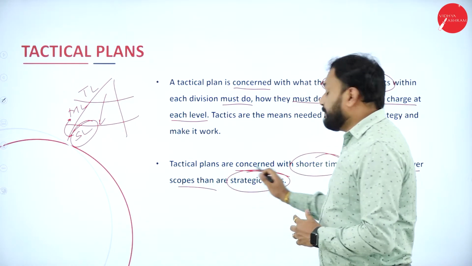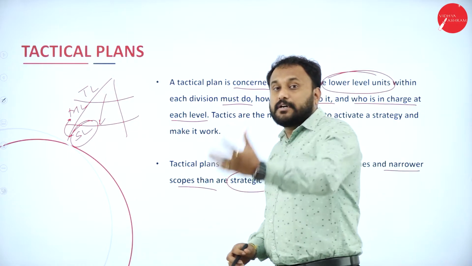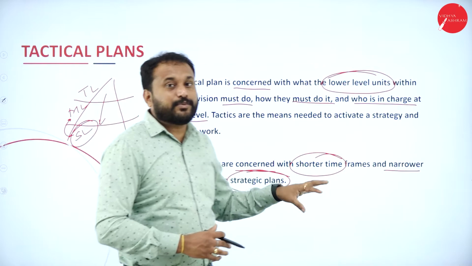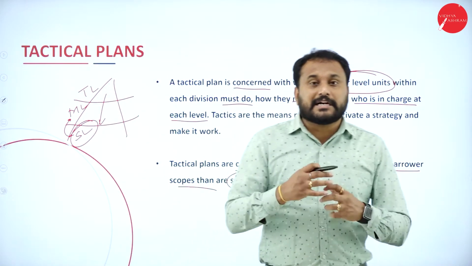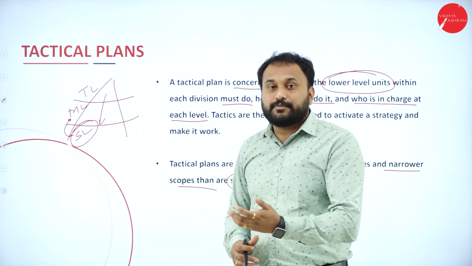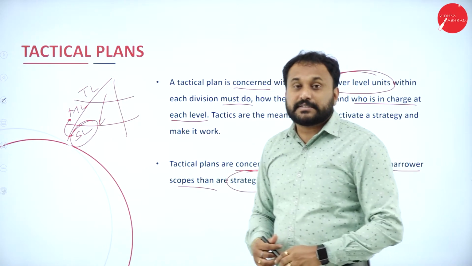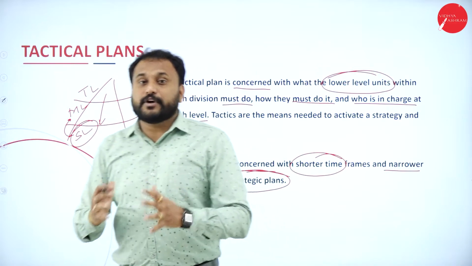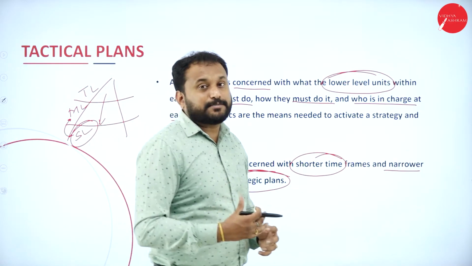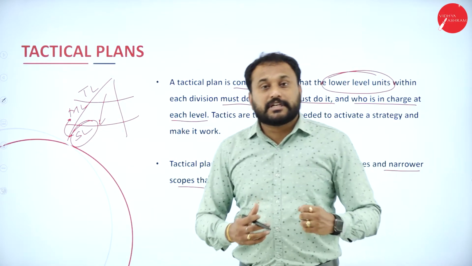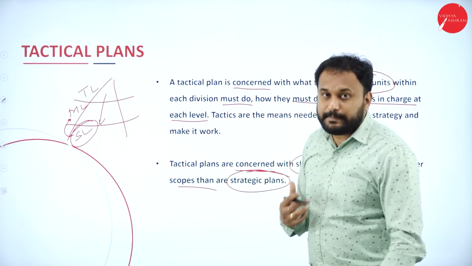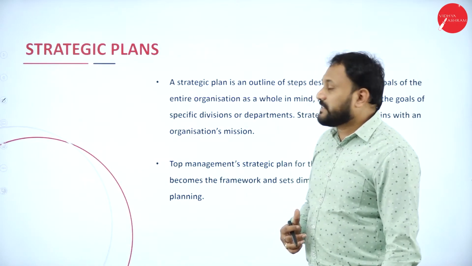Now strategic plan is all about the broader spectrum, whereas tactical is very narrow indeed. Now you are supposed to understand that tactical plan is for the lower level. When it is for a lower level, they should only work but they shouldn't think. So this is the manager's responsibility, that you are supposed to give them more tasks, and the more tasks are the result of tactical plans. Next we have strategic plans.